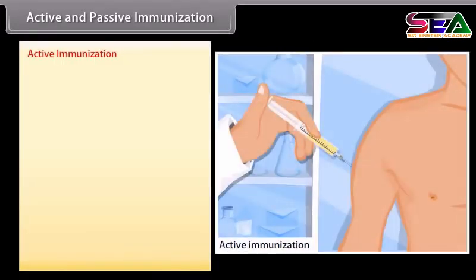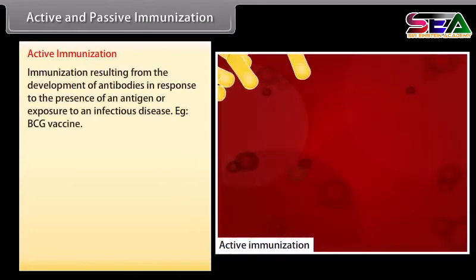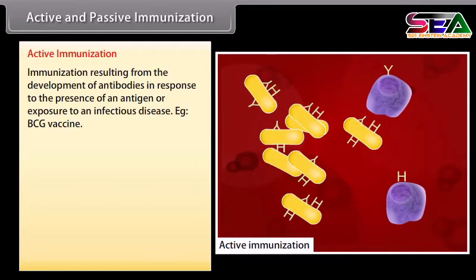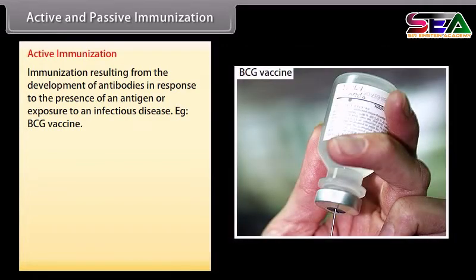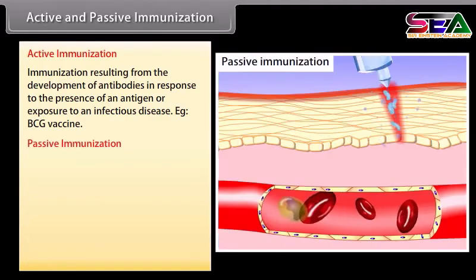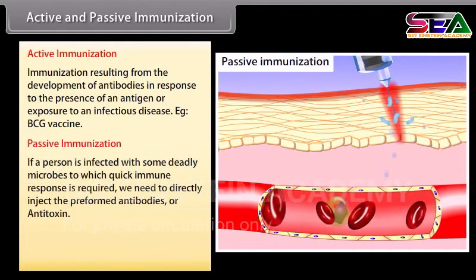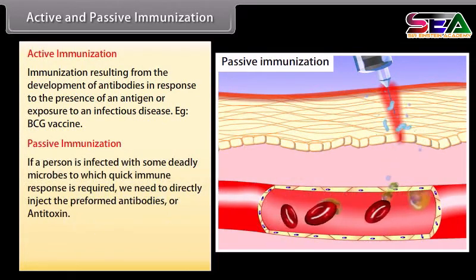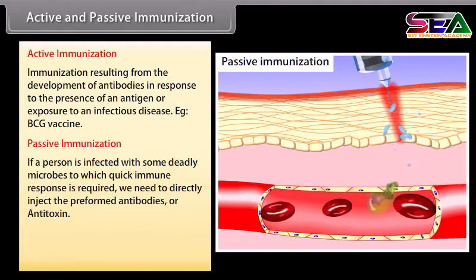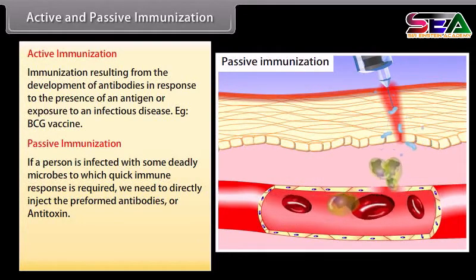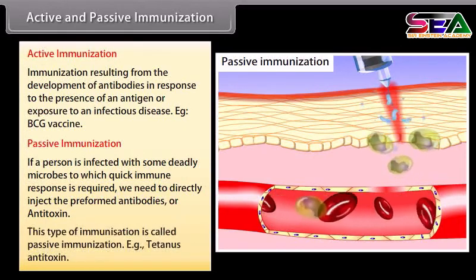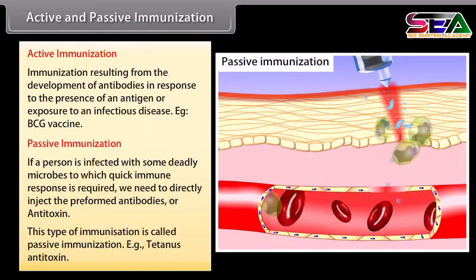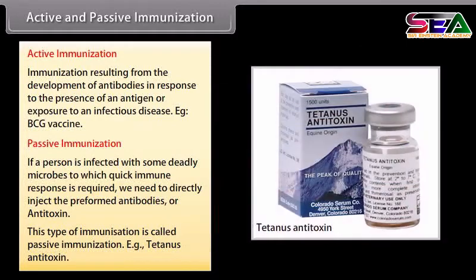Active and passive immunization. Active immunization: immunization resulting from the development of antibodies in response to the presence of an antigen or exposure to an infectious disease. Example, BCG vaccine. Passive immunization: if a person is infected with some deadly microbes to which quick immune response is required, we need to directly inject the preformed antibodies or antitoxin. This type of immunization is called passive immunization. Example, tetanus antitoxin.